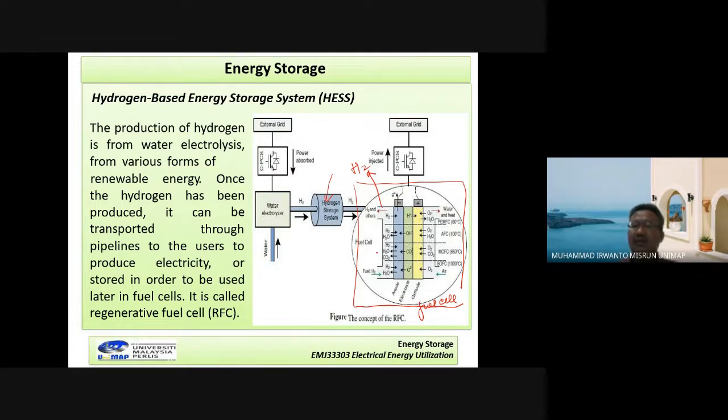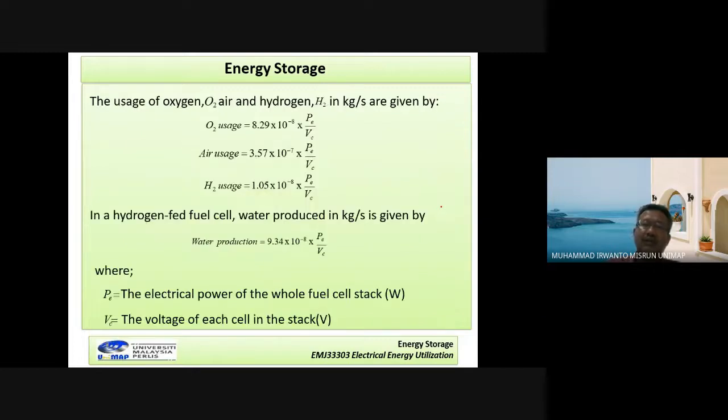Okay, and then we want to know how much hydrogen, oxygen, air, and water are needed for the production. They are calculated by using this formula.